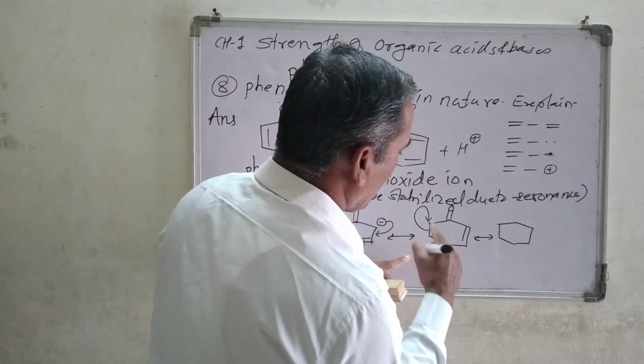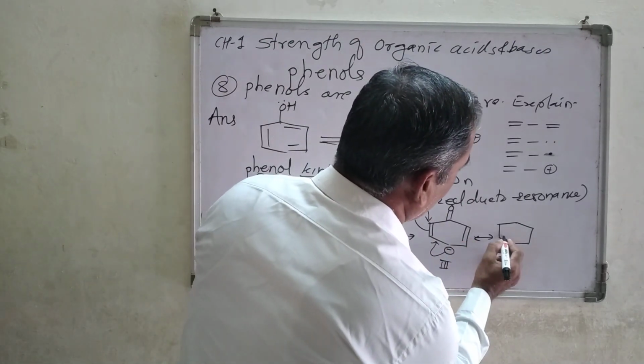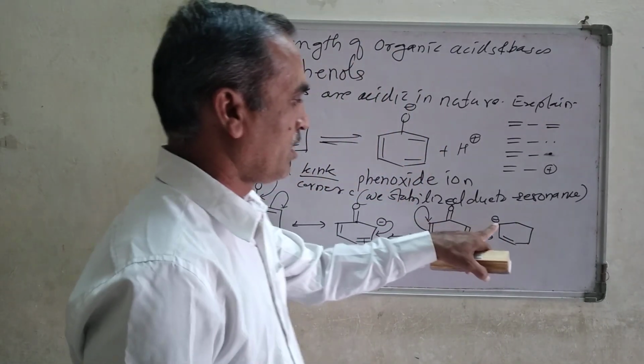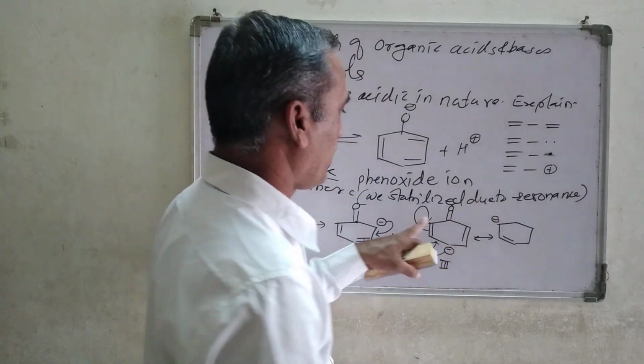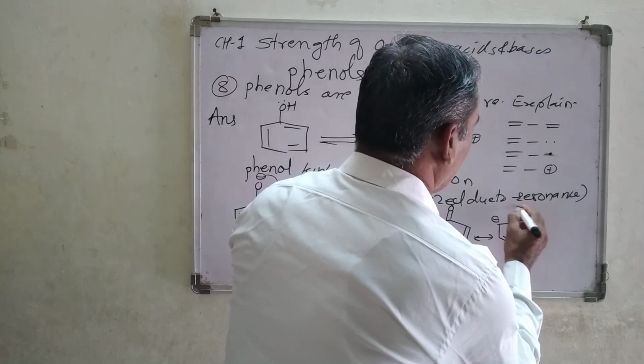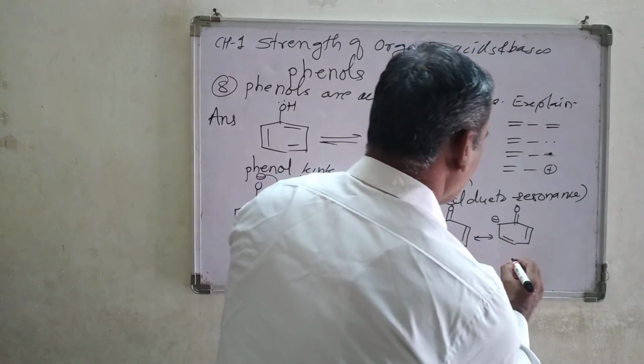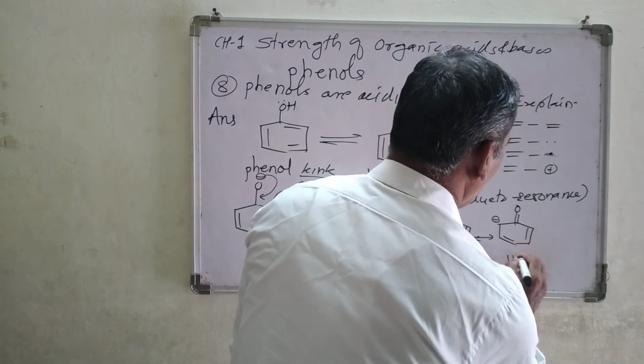What are the changes I made here? I am forming a double bond here, and this double bond concentrates the electron density at this corner point, and this carbon oxygen double bond remains as it is. This double bond remains as it is. This is structure number fourth.